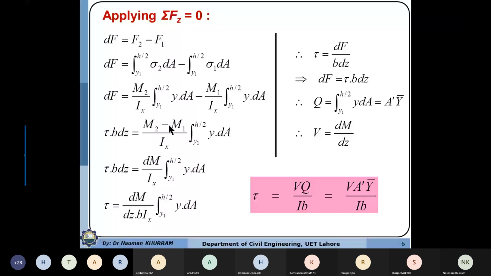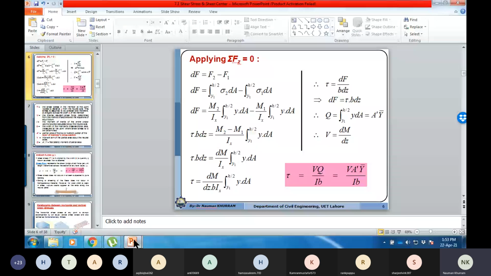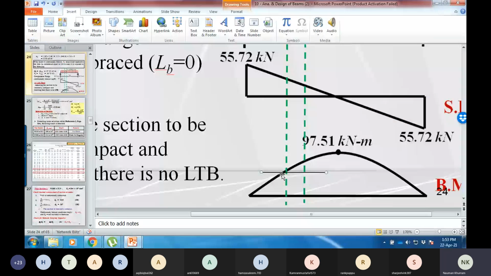This component will be zero. So when M2 minus M1 is 0, it means M2 and M1 are the same. It means that it is a pure bending moment. It means that if we have a constant bending moment diagram like this, it will not be parabolic.